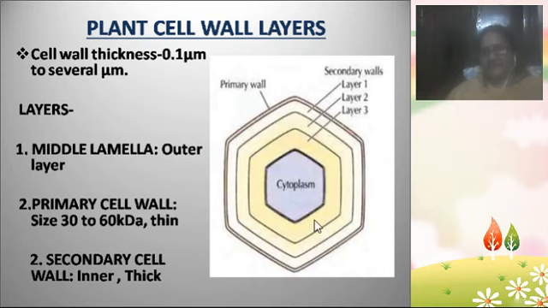So once again I am saying to you, the outermost layer is the middle lamella, which is made up of calcium and magnesium peptides, which separates one cell from another. Below the middle lamella is the primary cell wall, which is made up of cellulose and hemicellulose, and which is very thin. And below the primary cell wall, there is a secondary cell wall, which is made up of lignin, chitin and very thick substances.